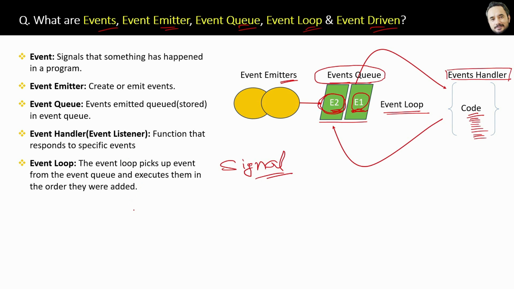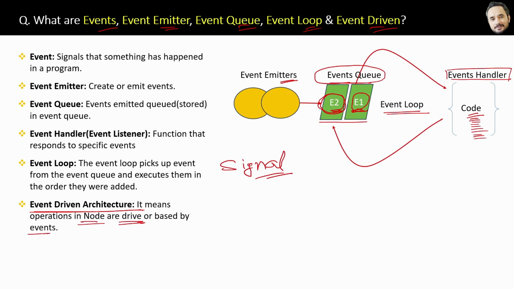And finally we have this event-driven architecture. Event-driven architecture is a combination of all of the above. What does it mean? It means operations in Node are driven by or based on the events only. Okay, driven by events. So that's why we call Node an event-driven architecture. Great, that's the answer to this question.